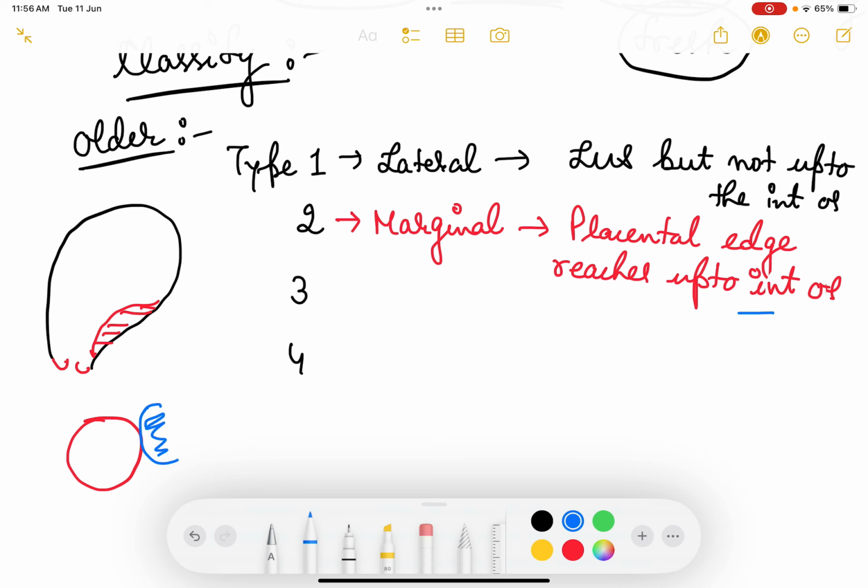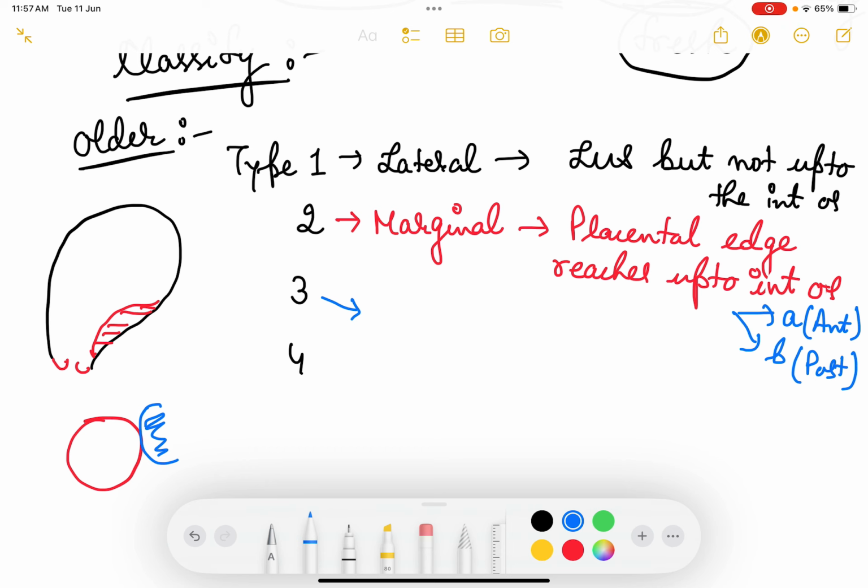Marginal placenta previa, type 2, can be 2A and 2B. 2A is when the placenta is anterior and 2B when the placenta is posterior. Anterior reaching up to the os will be 2A, whereas posterior placenta previa reaching up to the os will be 2B.